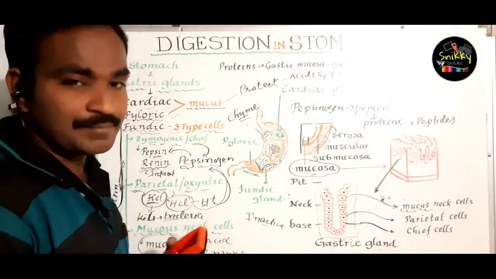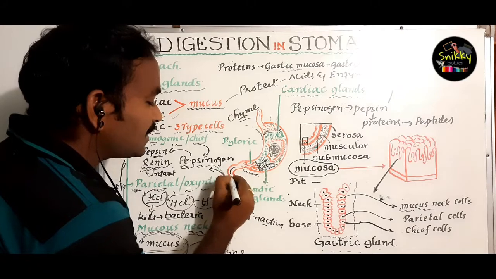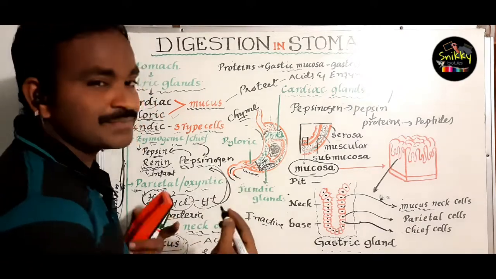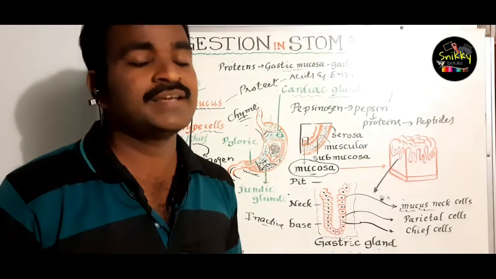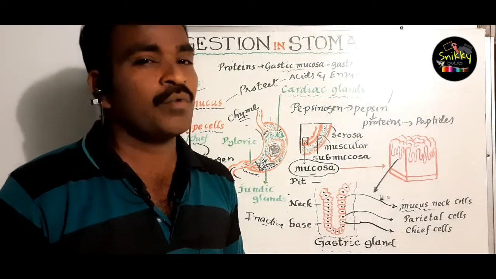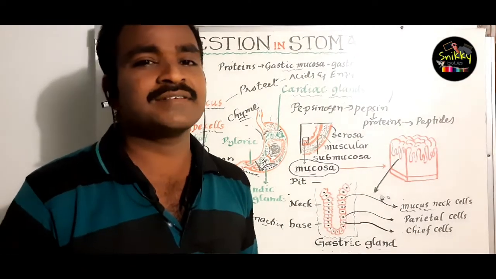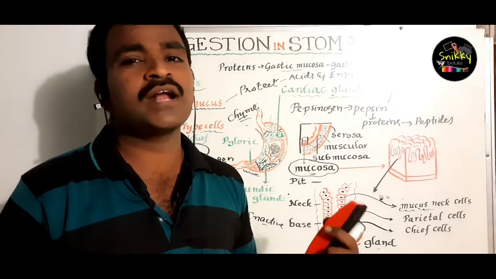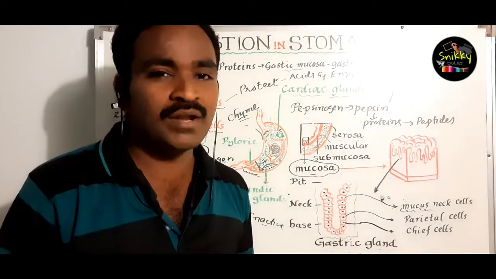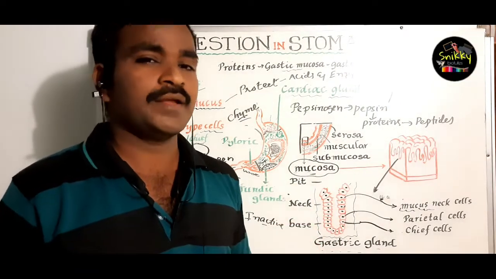What do you call this material? It is called chyme. This chyme usually enters into the next part of the stomach, the first part of the small intestine, that is called duodenum. What do you call that? That is called duodenum. When this chyme enters into the duodenum, the next reactions are going to start to digest the food materials, to convert these food materials to very simple forms for absorption by the body.